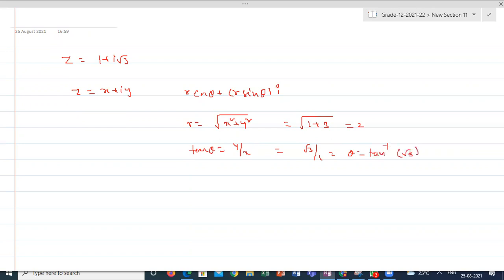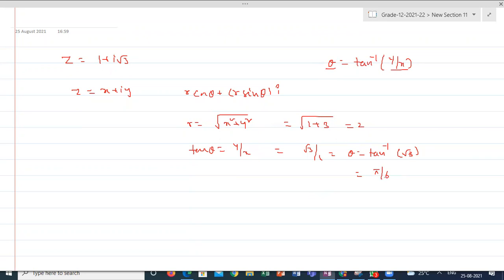Inverse trigonometry is not yet introduced for you, but tan theta is equal to Y by X. Then theta can be written as tan inverse of Y by X. For what value of theta will I get that Y by X? That is the meaning of inverse of tan. So what is tan inverse root 3? I can say pi by 6.